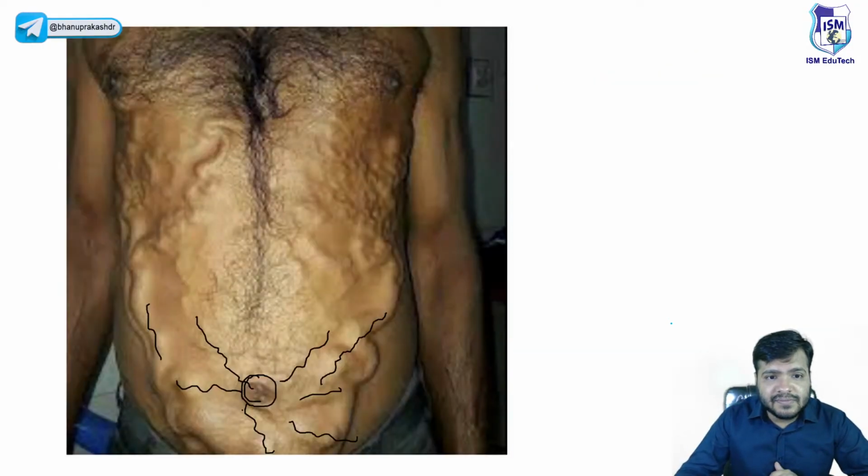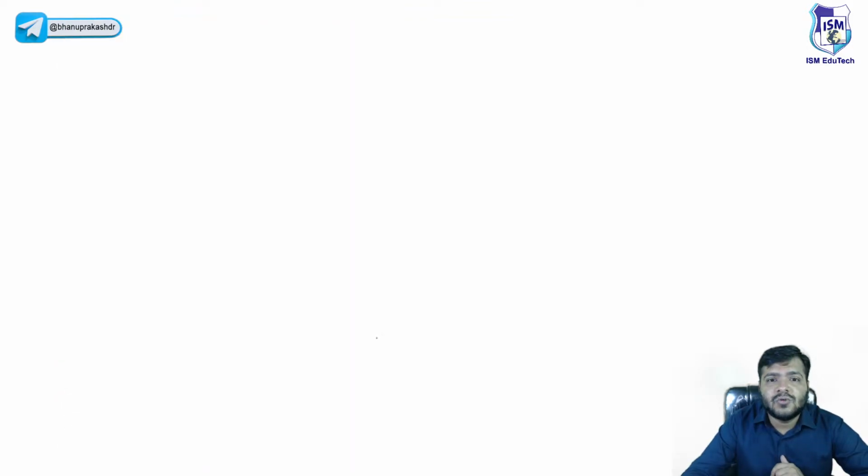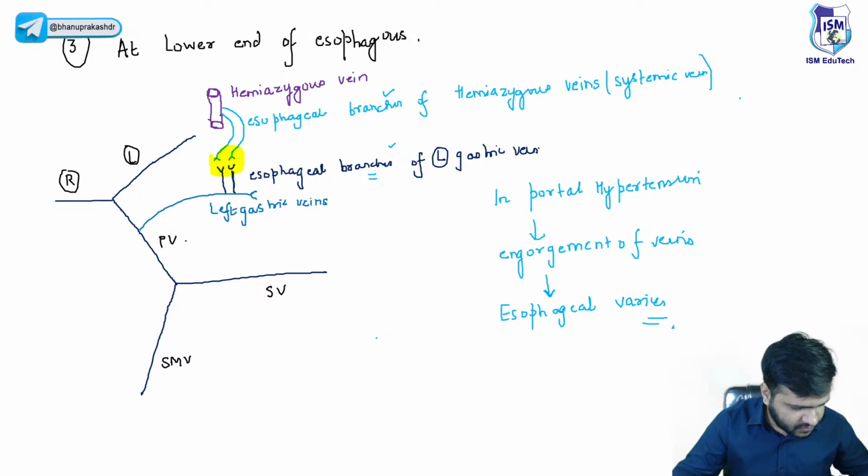If you want, you can see this picture better over here. This is the endoscopic picture where you can see the esophageal varices. Okay, so these are the esophageal veins. They are filled with blood. Right? I hope this is clear to everyone. Just give me a thumbs up, beta. The third point is also clear to every one of you.